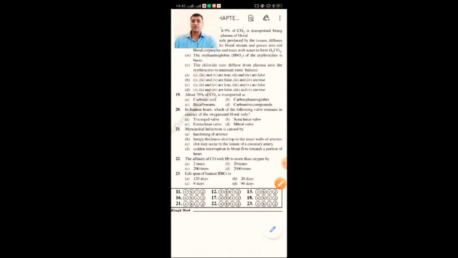Myocardial infarction is caused by... myocardial infarction, that is heart attack. Hardening of arteries, lumpy thickness develops in the inner walls of arteries. Clot may occur in the lumen of the coronary artery. Sudden interruption in the blood flow towards a portion of the heart. The affinity of CO with Hb is more than oxygen by approximately 200 times. Already we have discussed this. So it is 200 times.